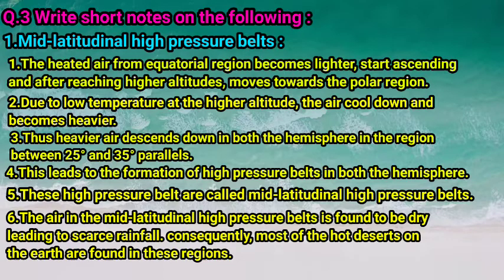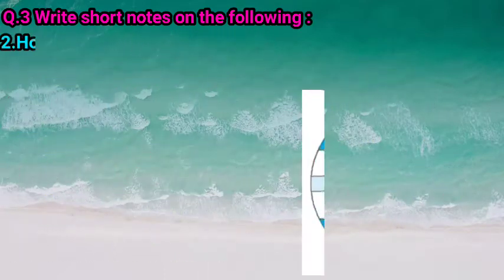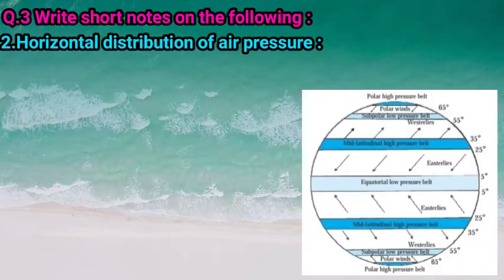Consequently, most of the hot deserts on the earth are found in this region. So children, this is how mid-latitudinal high pressure belts are formed on the earth's surface. Next question, horizontal distribution of air pressure.